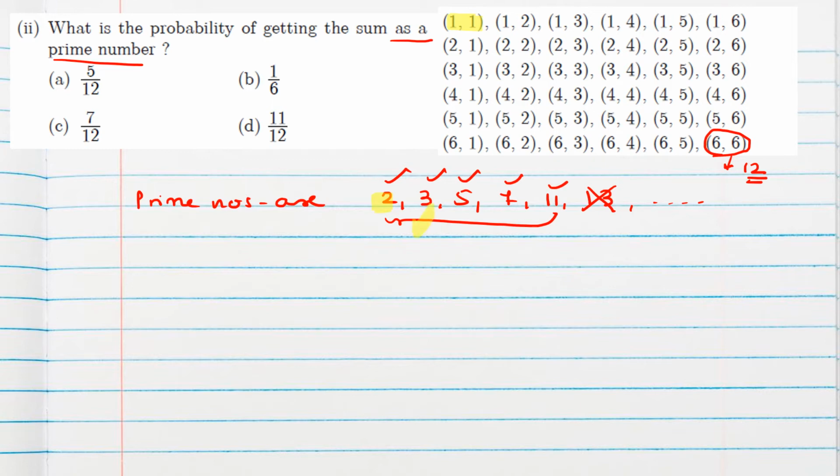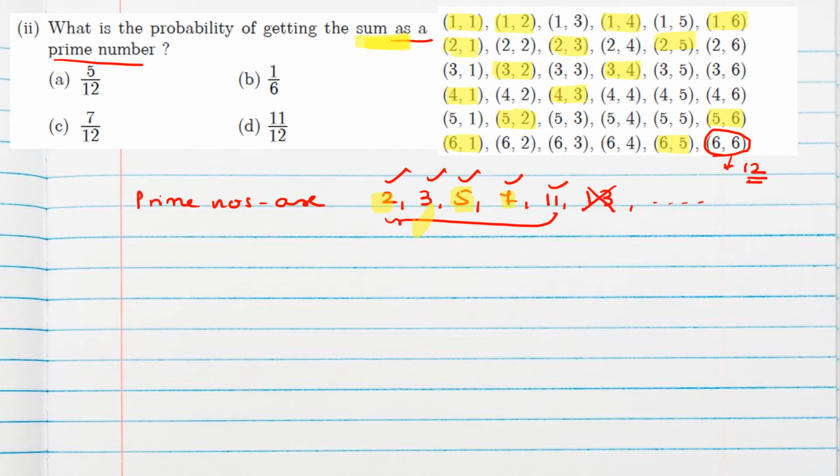Now we have to check for the 3. So 1, 2 can give sum 3 and 2, 1 also, not more than this. Then for 5 we can check 1, 4, 4, 1 will be 5, 3, 2 and 2, 3 will be 5. Then for 7 we can write 6, 1, 5, 2, 4, 3, 3, 4, 2, 5 and 1, 6. And 11 will be 6, 5 and 5, 6. So all these outcomes will be our favorable outcomes. They are giving sum as a prime number.